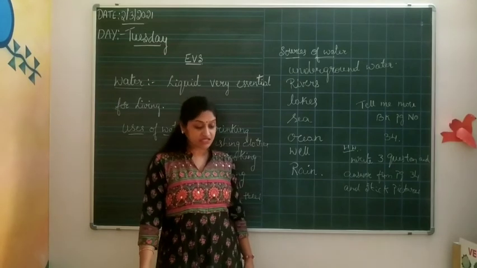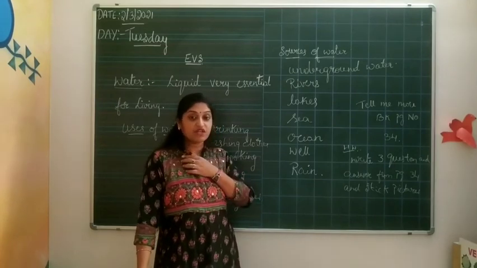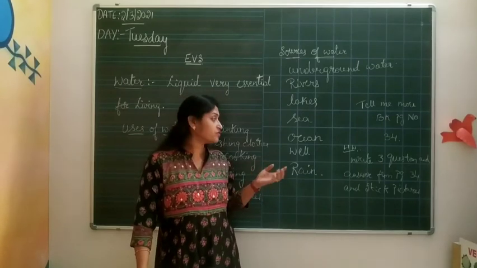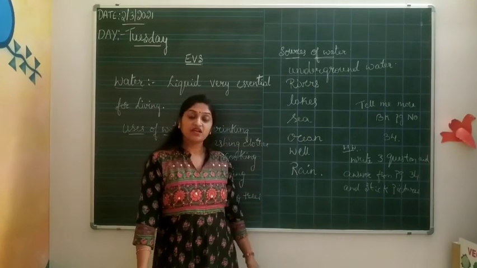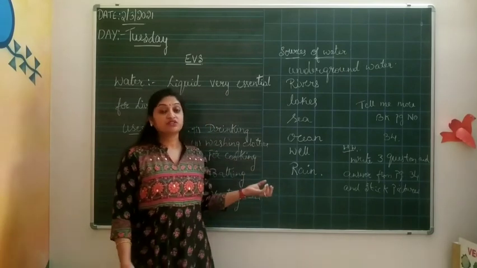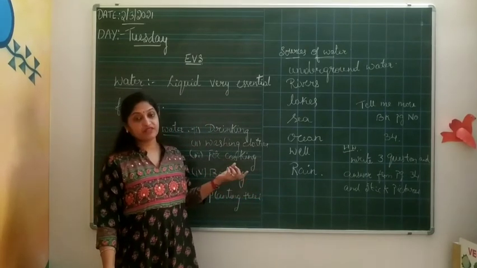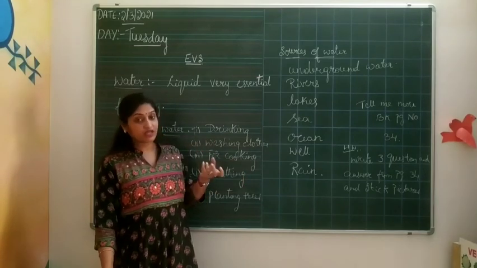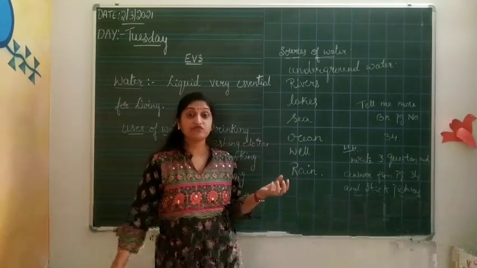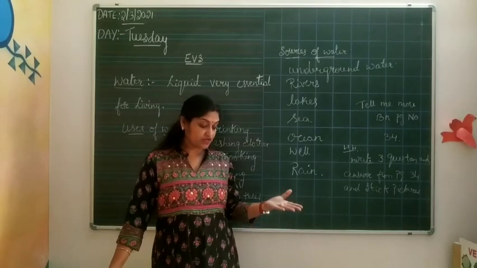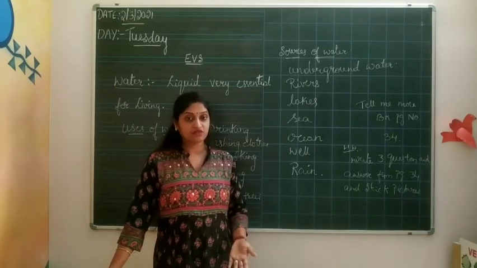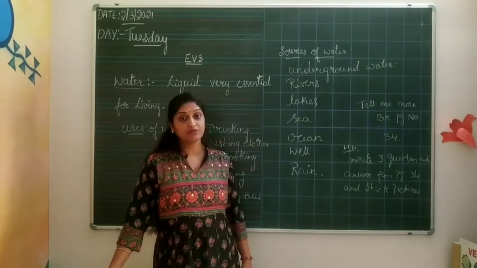Either you can stick pictures of the rain, sea, river, well, or you can draw a beautiful picture. You all like to draw, no? So try to draw the pictures in your interleaf book. If an interleaf book is not there, purchase one new book and draw a beautiful picture in that. Otherwise, take your drawing book. You can make a specified page like the sources of water and draw a beautiful picture of the sea, hand pump, river, rain, ocean, lake, tank, and also the dam that are given on page number 34.